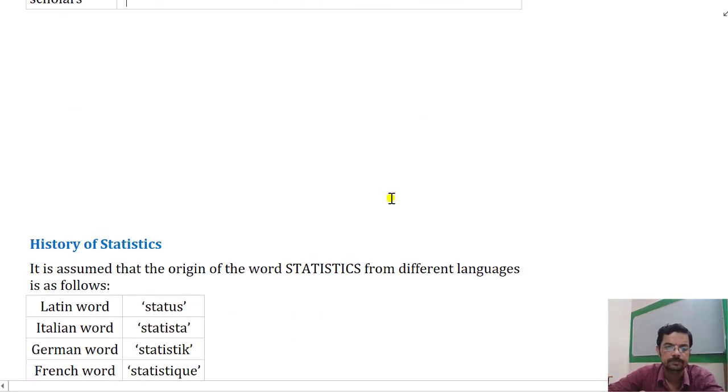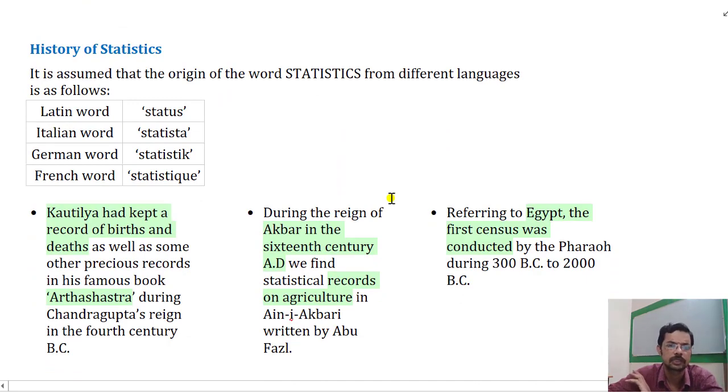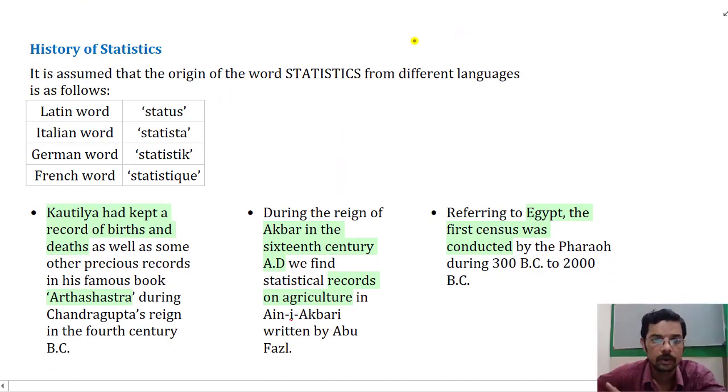Next we shall discuss a short history of statistics. It is assumed that the origin of the word statistics is from different languages as mentioned below. One is the Latin word status, the Italian word statista, which can be compared to pasta. You should remember the spellings because that's how questions are asked. The German word is statistik, which can be compared with the swastika of Germany, Hitler's symbol.